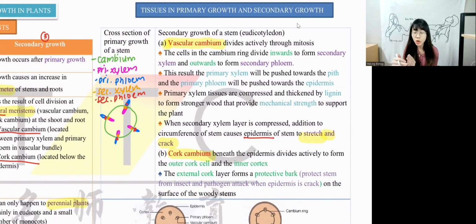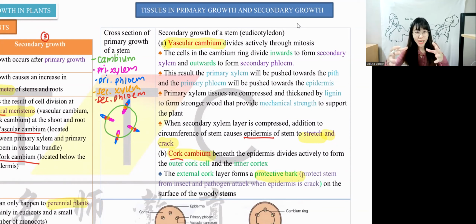Same goes to the plant. So to protect the plant, they have this thing called cork cambium, C-O-R-K. Remember we say that when the terms, we have C-O-R-K, what does it mean? Vascular means xylem and phloem, right? Cork, C-O-R-K, refers to the protective layer. The function is to act as the protective layer to protect the plants from insects and pathogen attack. They want to make sure that they will prevent all these things from happening to the plant.